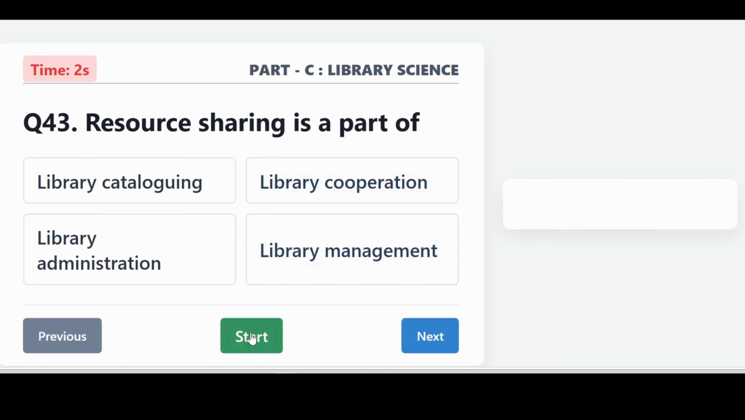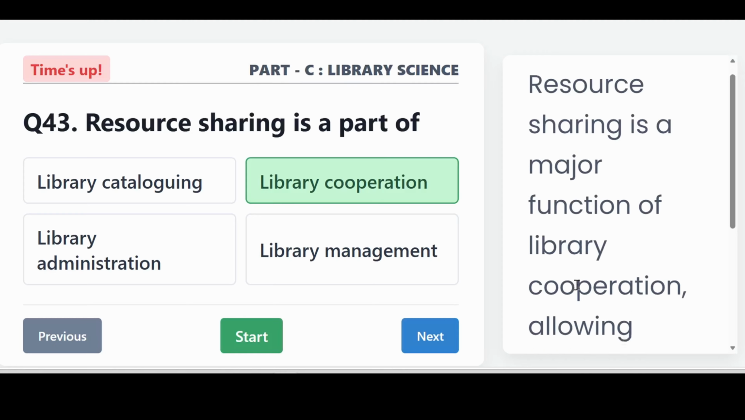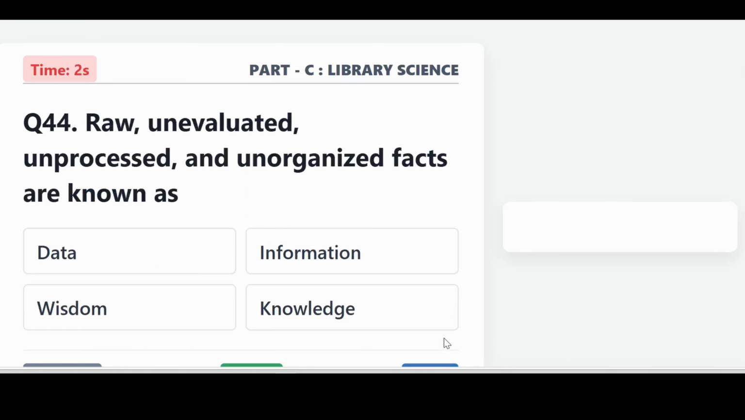Resource sharing is a part of library cooperation. Resource sharing is a major function of library cooperation, allowing libraries to share collections, services, and expertise.